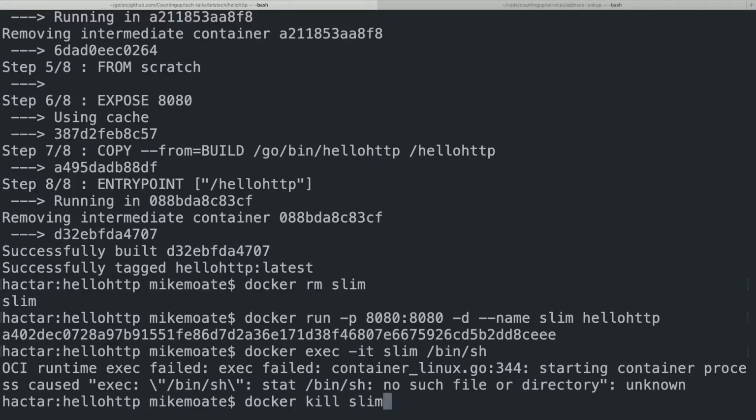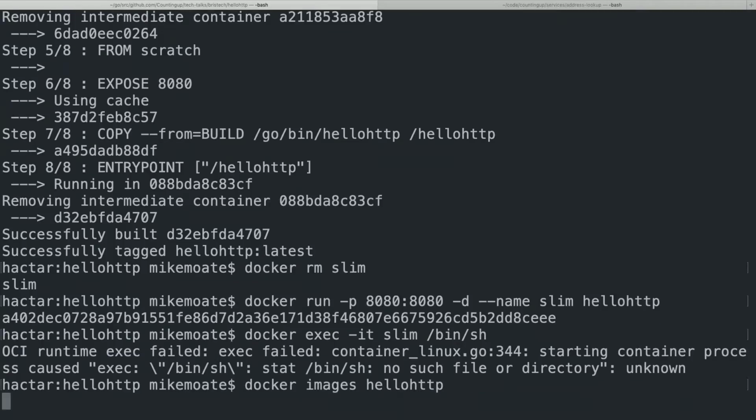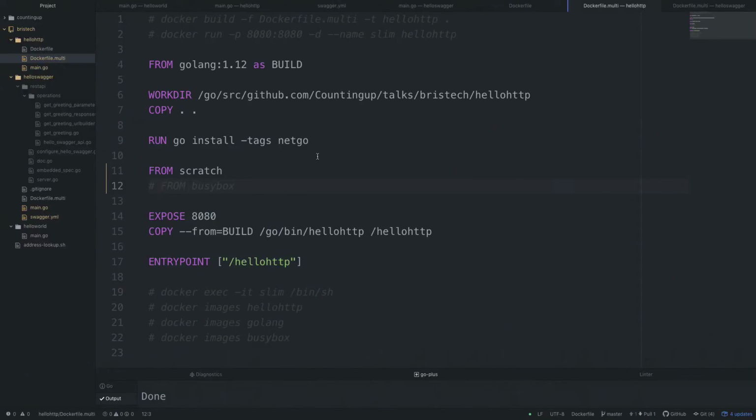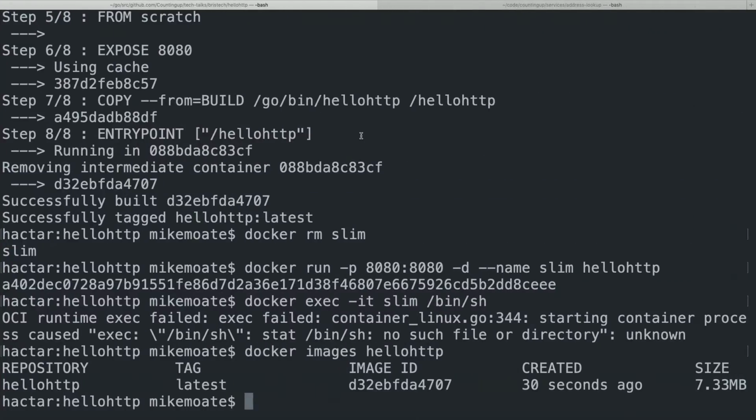In an ideal world, that's actually how you'd run stuff in production. And it's now only 7.3 meg. We tend to run stuff with BusyBox because on that very, very rare occasion that production goes wrong, not being able to shell into a container is a real pain in the ass. So we will take the fact that we need to keep an eye on BusyBox and make sure that we redeploy all our containers if BusyBox changes or has a security vulnerability, for the fact that in an emergency it gives us a bit of utility.